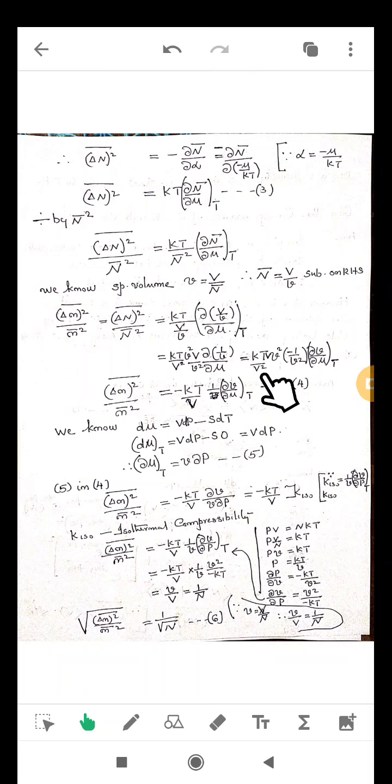So kT by V square into small v square into dou by dou mu of V by v. Capital V is constant, take it outside. Then the remaining term is dou of 1 by small v. Dou of 1 by small v is minus 1 by v square dou v by dou mu at constant T.